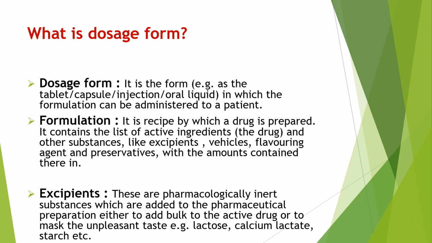Then what do you mean by excipient? An excipient is a pharmacologically inert substance which is added to the pharmaceutical preparation either to add bulk to the active drug or to mask the unpleasant taste of the drug. Examples are lactose, calcium lactate and starch. These are the excipients.